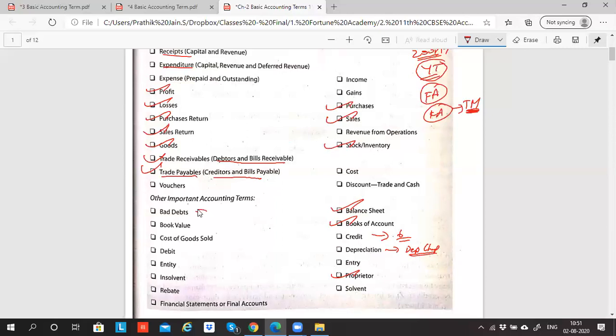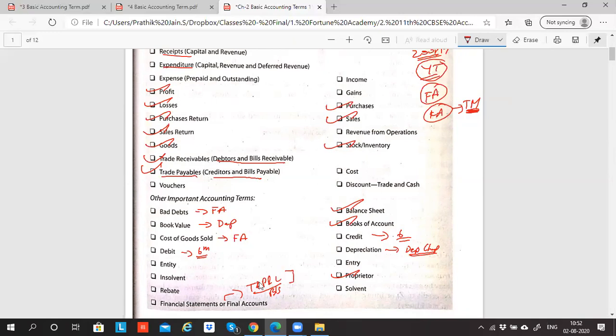Bad debts, I'll explain when I come to final accounts. Book value, I'll explain when I come to the depreciation chapter. Cost of goods sold also later in final accounts. Debit and credit, I'll take when the 6th chapter is coming. Insolvent, rebate, all will come in journal entry. Financial statement, final accounts: if I have to prepare my trading and P&L account and my balance sheet, trading and profit and loss account and balance sheet both put together is called financial statement or final accounts.